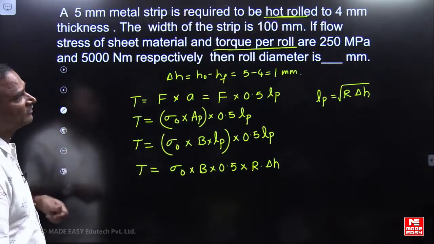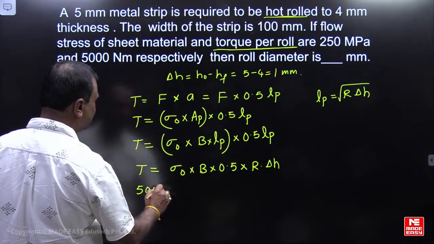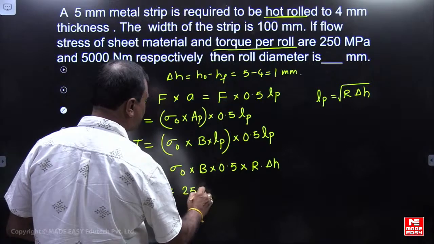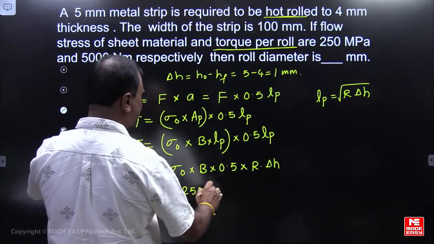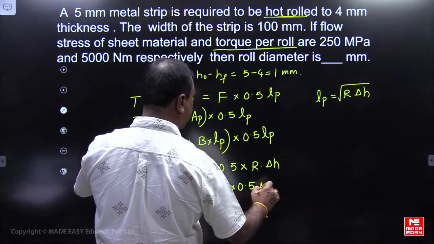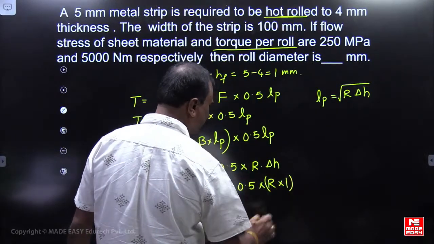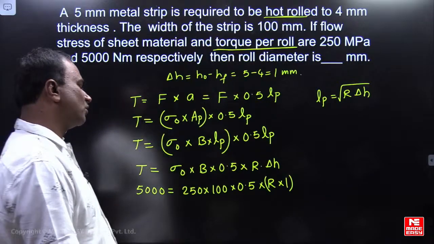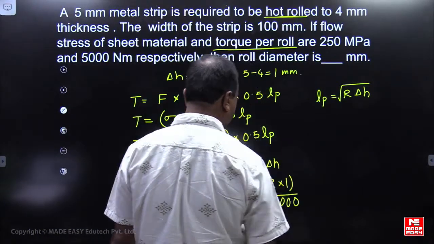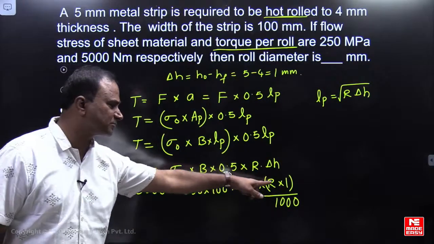Torque per roll we can consider. The torque for a roll is 5000 Newton meter. Sigma naught is 250 megapascals. The width of the workpiece is 100 mm, into 0.5 multiplied by R. Delta H is 1 mm. We are substituting in mm, so I am dividing by 1000, because we are substituting in Newton meter. Meter we have to substitute.